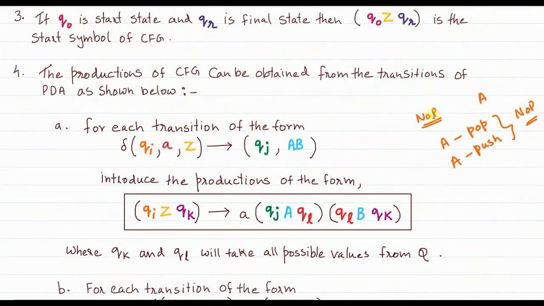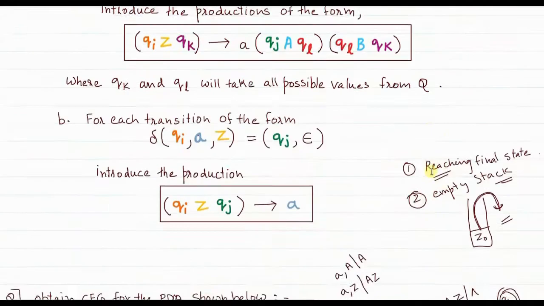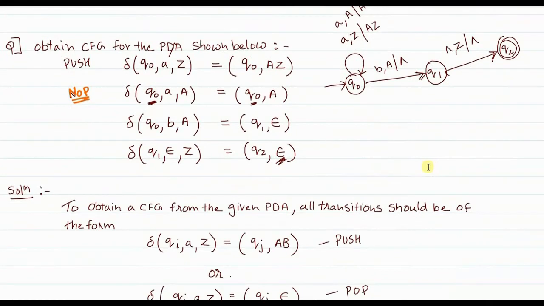As I told you previously, if you have a NOP, you will have to convert that NOP transition in terms of pop and push. The actual meaning of NOP is that A is popped out and the same A is then pushed back. So this one transition of type NOP, which we just noticed, we'll have to convert into two other transitions. One will be a pop transition, the other will be a push transition. We'll see that.